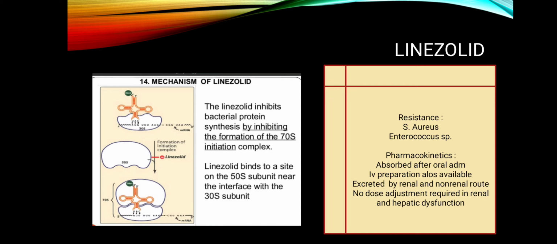Pharmacokinetics: absorbed after oral administration, an IV preparation is also available, and excreted by renal and non-renal routes. No dose adjustment is required in renal and hepatic dysfunction.